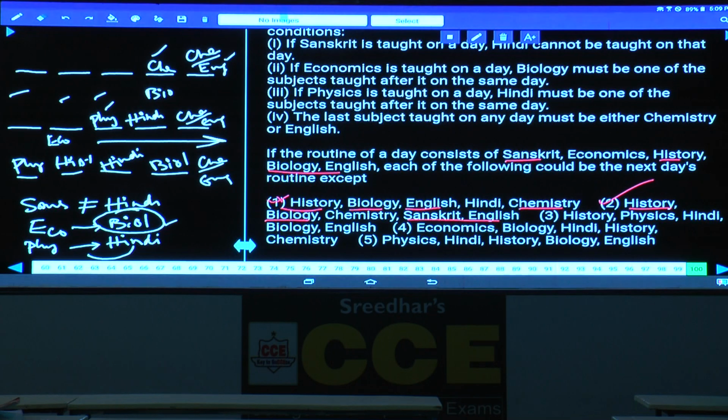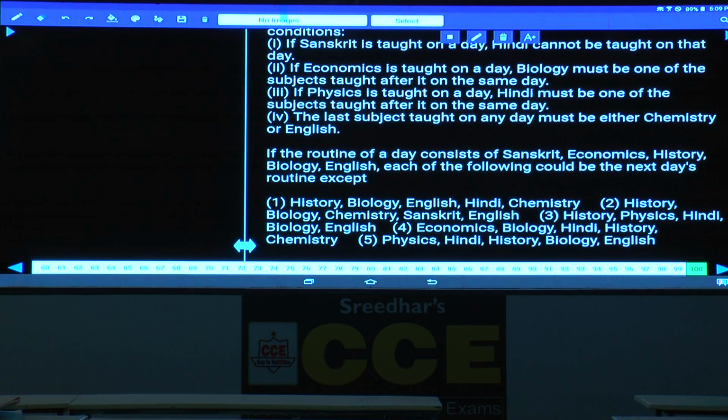Done? Now this is about question numbers 96 to 100. Done with this? Now paper number 38, question numbers 96 to 100. Yes, anything else left over in this paper?